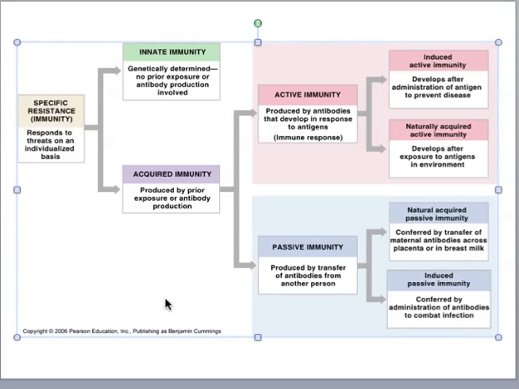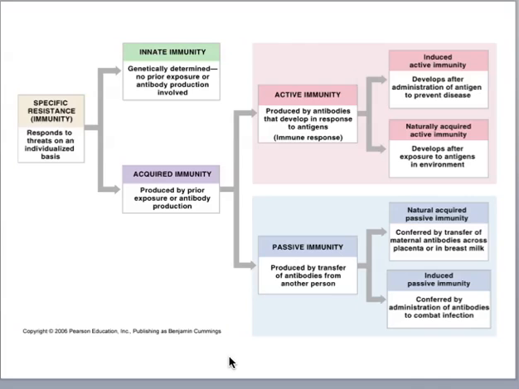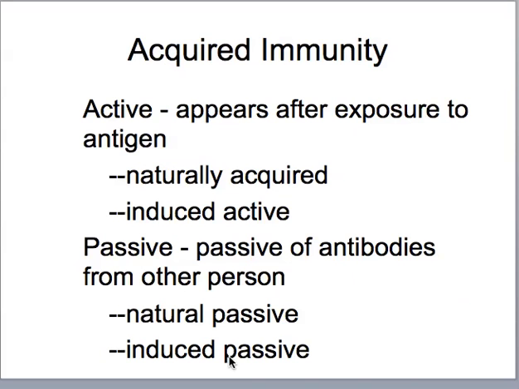This is a useful chart to try to think about these types of immunity. We'll come back to some of them later. Again, this is just a restatement of that graph. We have active and passive immunity.